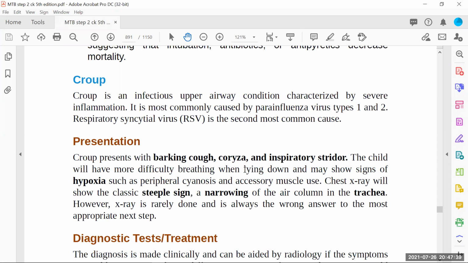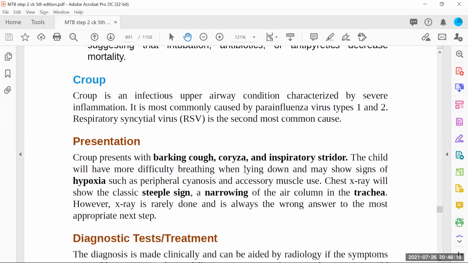Chest X-ray will show the classic steeple sign. That's a very important diagnostic finding. If it's mentioned that the steeple sign is observed on chest X-ray, what is your diagnosis? Think only of croup. You will never find the steeple sign in any other condition. It is a narrowing of the air column in the trachea. On chest X-ray you will appreciate a very narrow column of air in the trachea, and that is called the steeple sign. However, X-ray is rarely done because the clinical symptoms are so obvious that we don't even need a chest X-ray. But of course, when you do the chest X-ray, you will find this. And X-ray is always the wrong answer to the question of the most appropriate investigation.